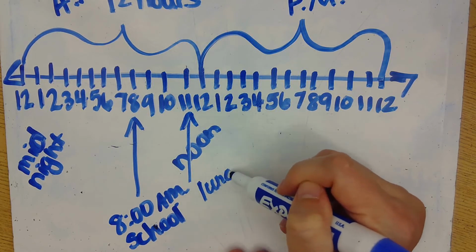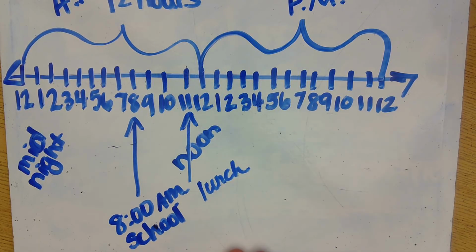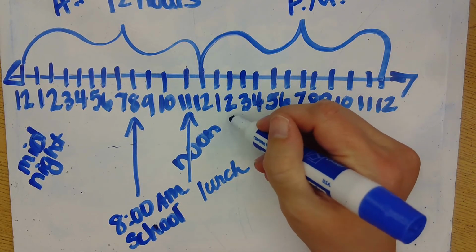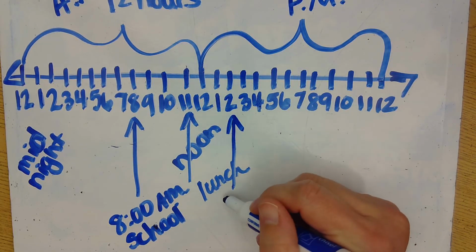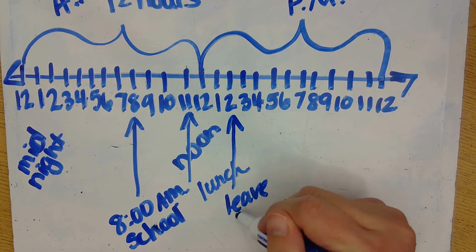At home, you might eat more towards 12 o'clock in the day. Lunchtime does not have to be at noon, but we kind of associate lunchtime with noon. We leave school around 2 o'clock. So this is when we leave school.